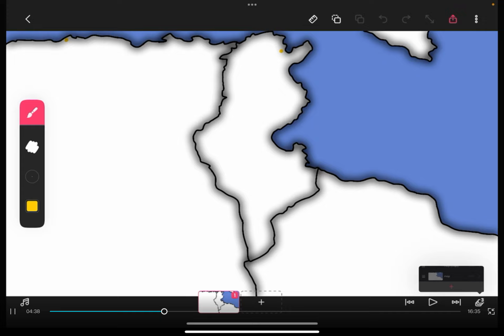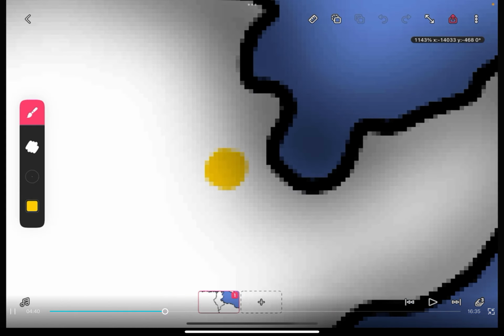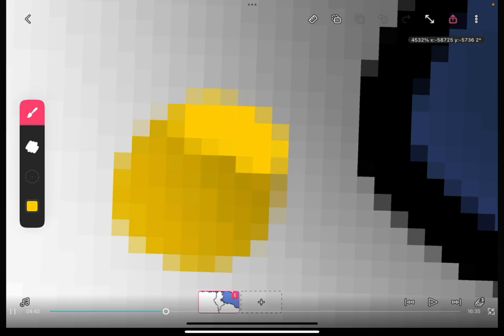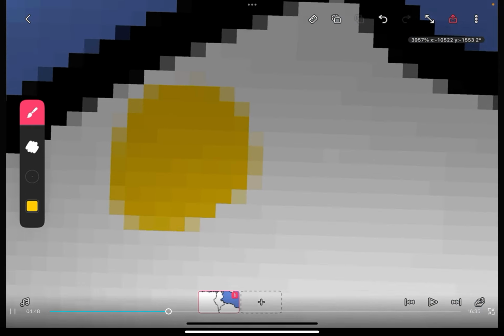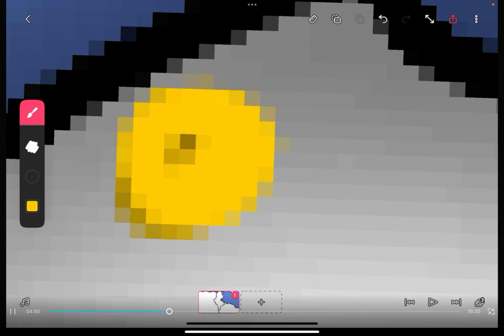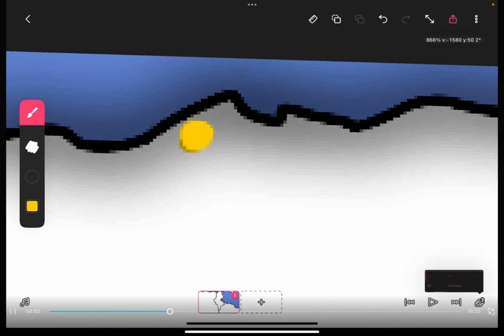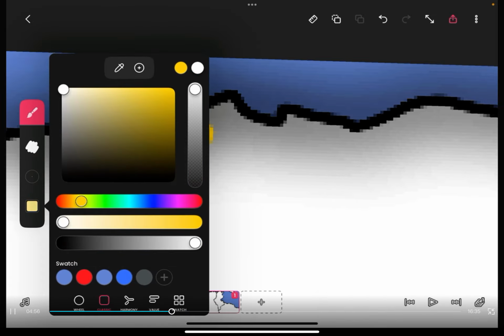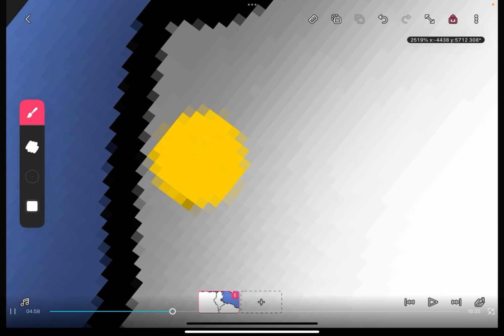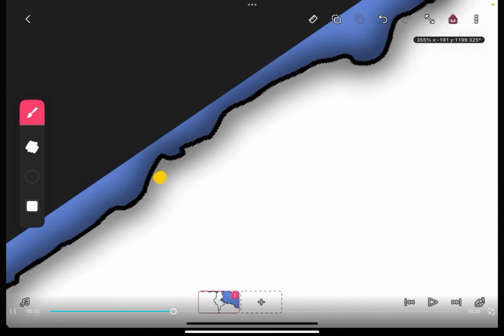But now what you're going to want to do is trace these yellow dots with the same yellow, so that they don't get overrun by the other color. And then you're going to go back to the map, and you're just going to find your white. We're going to fill it all in so it's not there anymore.